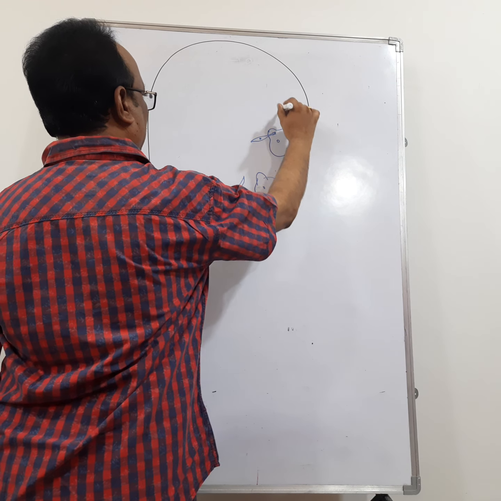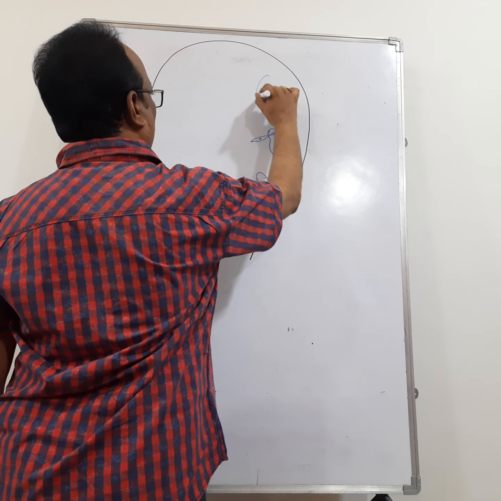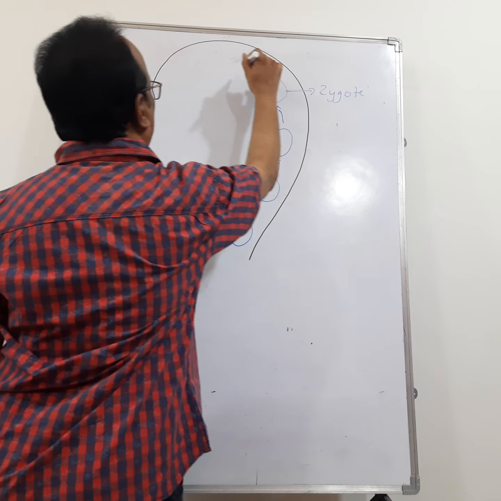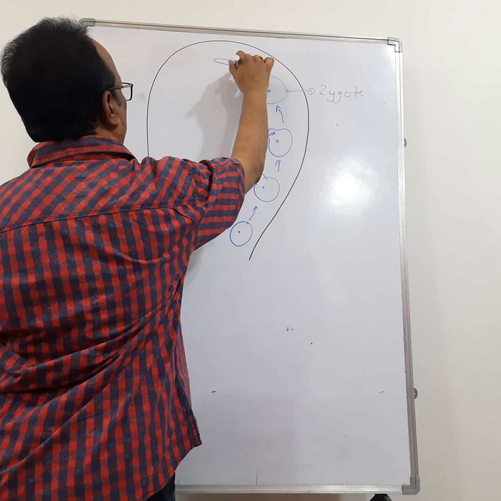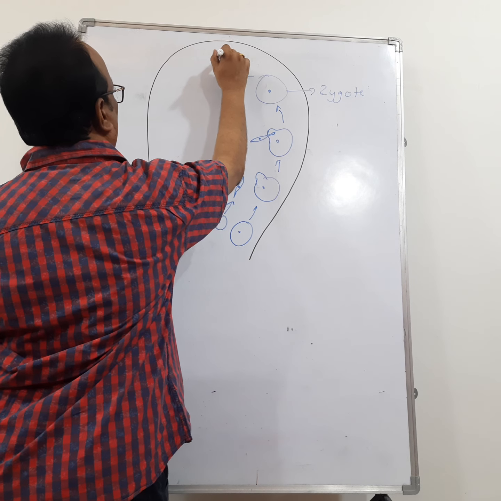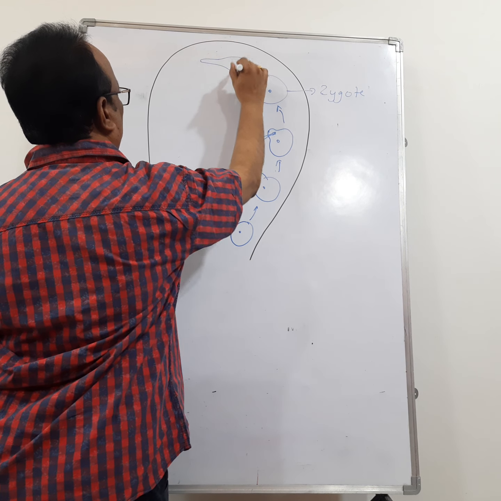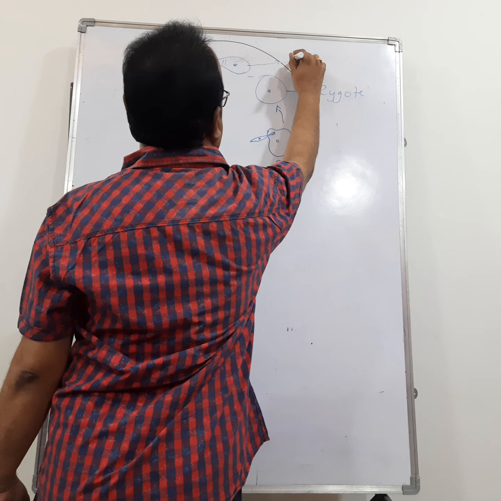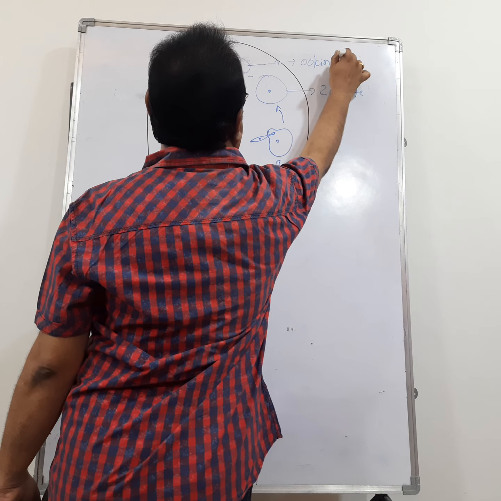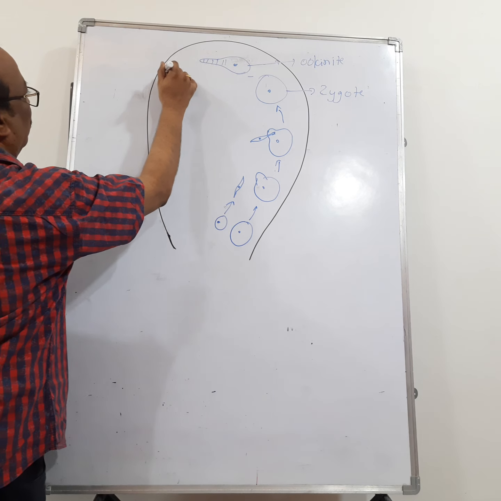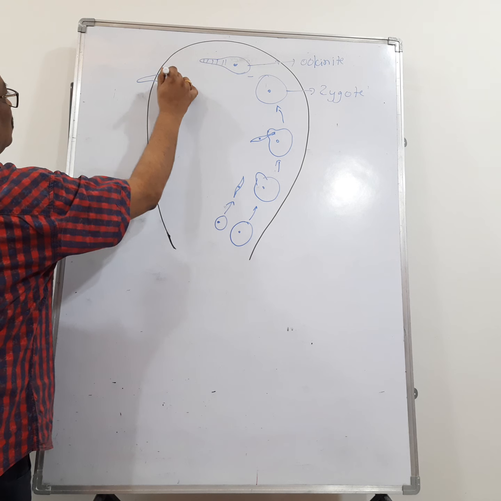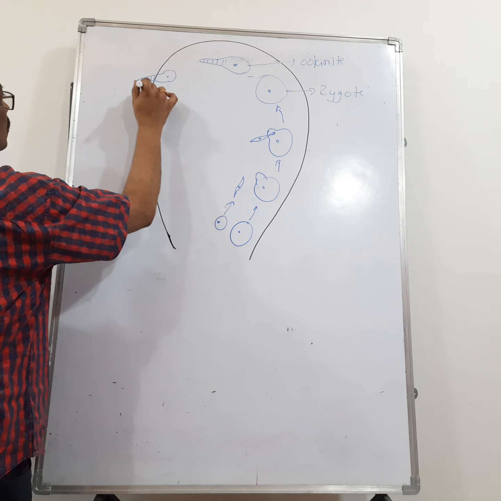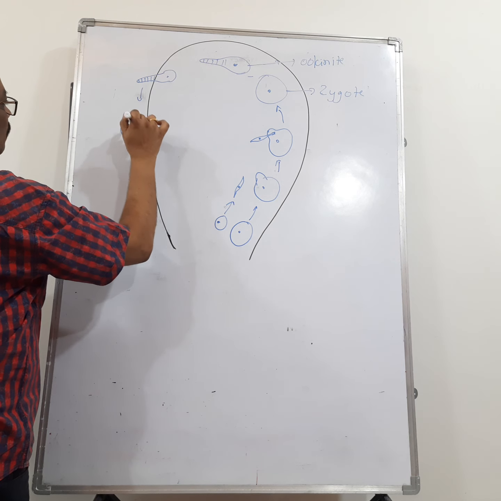Later, fertilization takes place and forms a zygote, and this zygote develops into a motile structure called ookinete. Now this ookinete pierces the wall of the stomach. Again it becomes round.